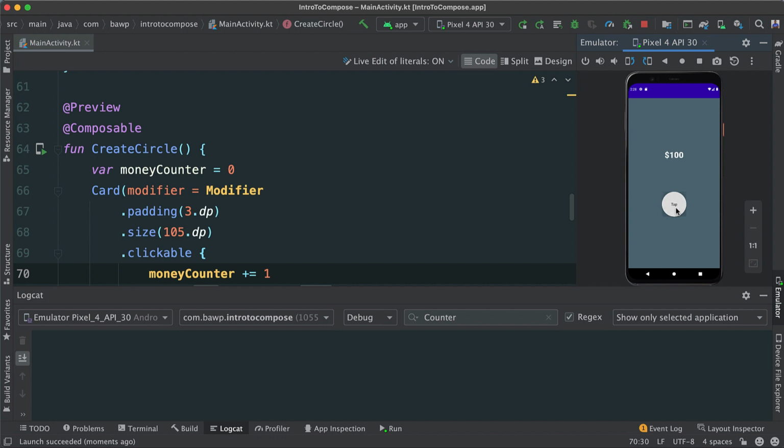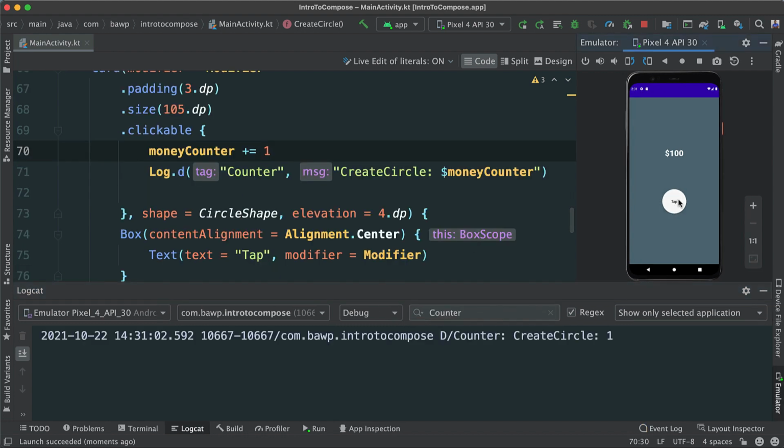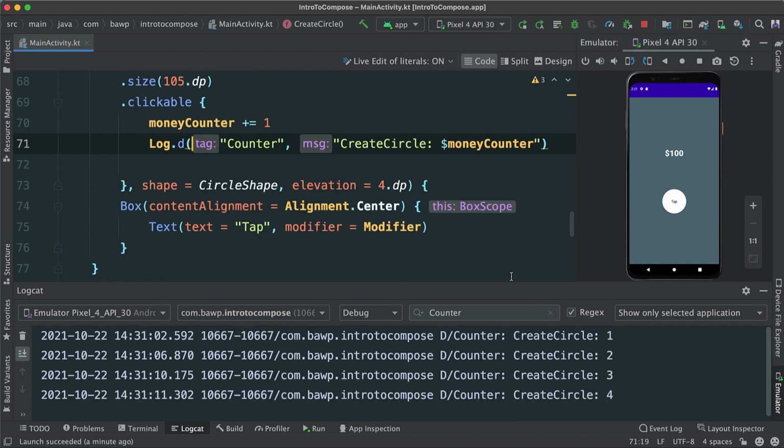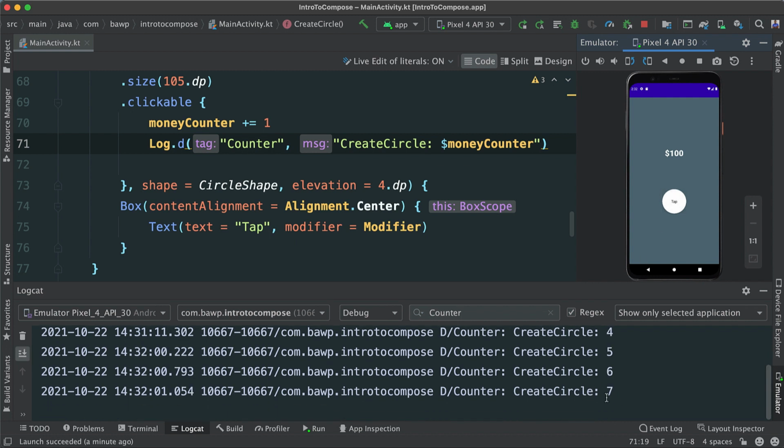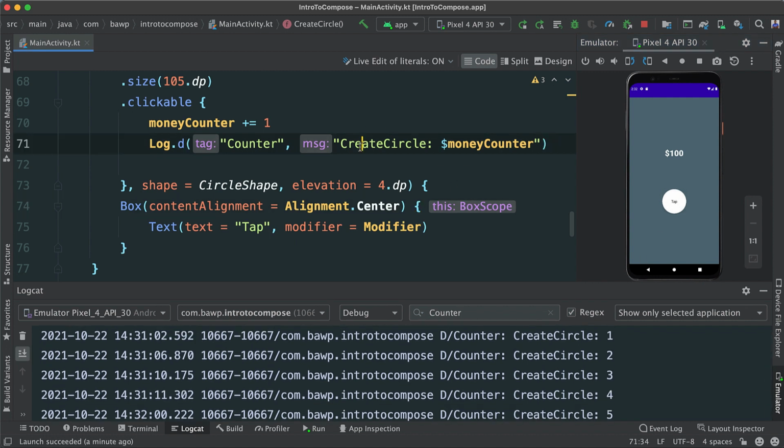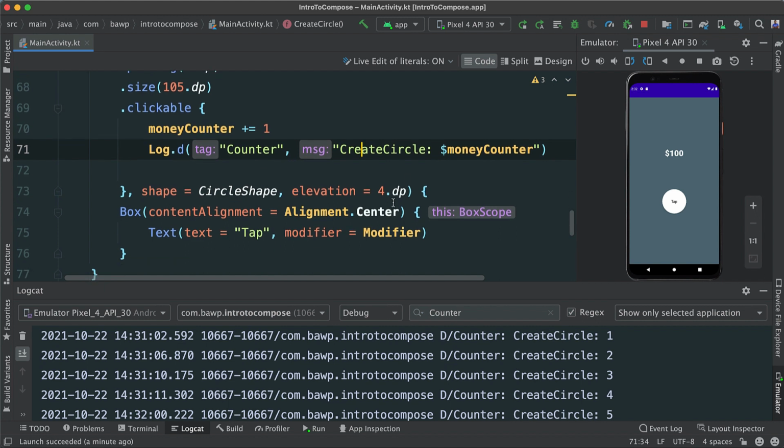All right, so I keep clicking and I don't see anything. Maybe I missed something. Let's see. Counter. Okay, that's nice. Circle 1. And it works fine, because we can see as we tap the values being incremented. That's fine. Now let's see something else here, because the idea really is not to log these values. The idea is to hopefully see the changes somewhere in our UI.